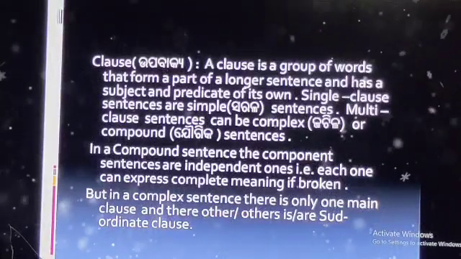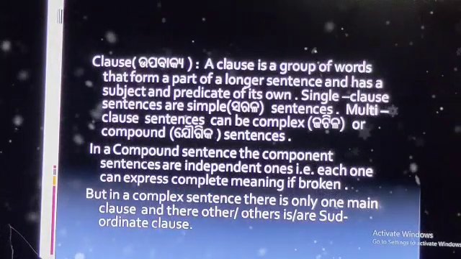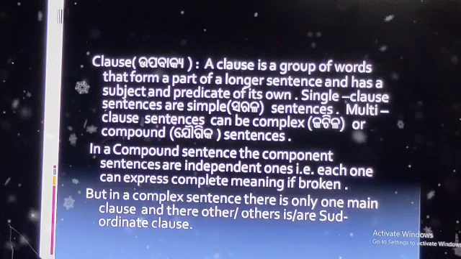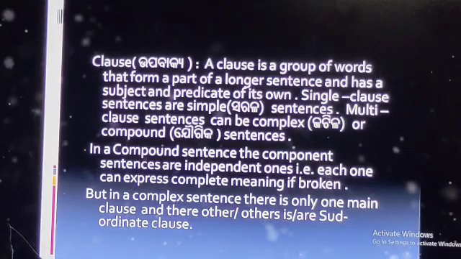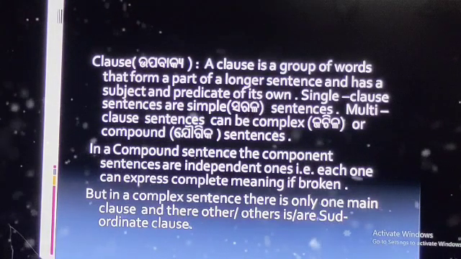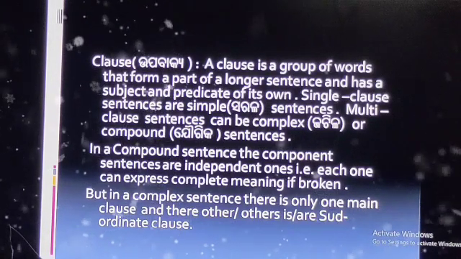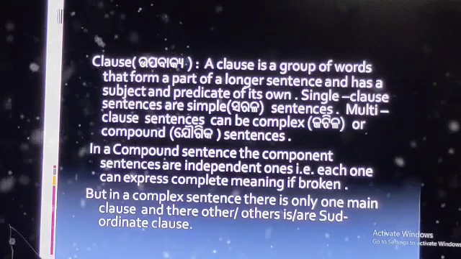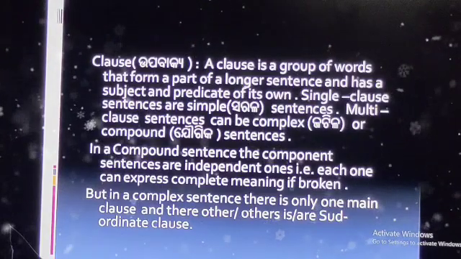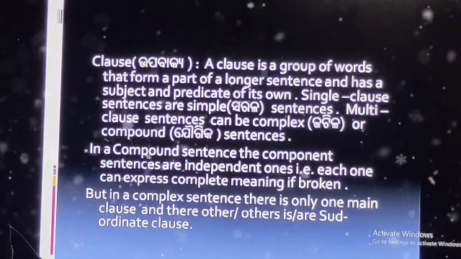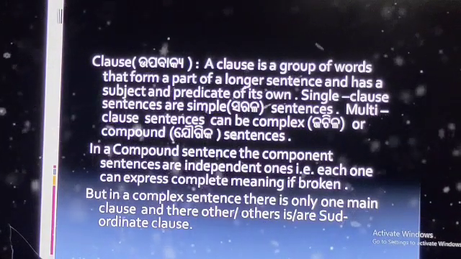Hello, welcome back to 10th class English session. Today we shall discuss a grammar point in the prose A Letter to God. The grammar point is clause, or that is relative clause.